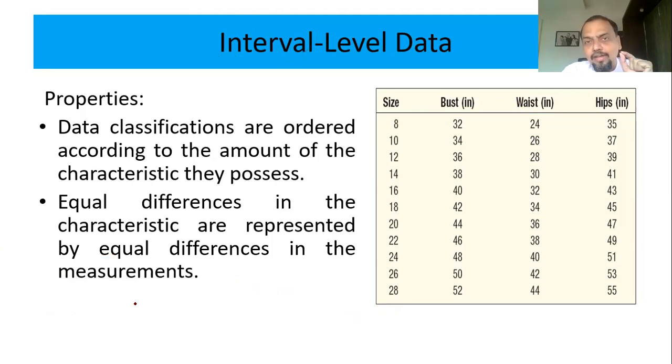It was just a number, 0 figure, assigned to a particular size of the body. Getting it? So in interval level data, when 0 does not mean actual 0, then it is an interval level of data.